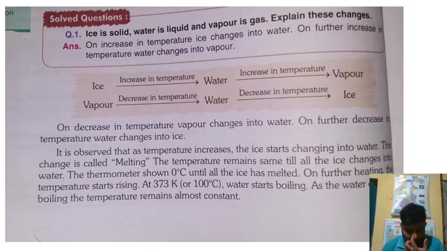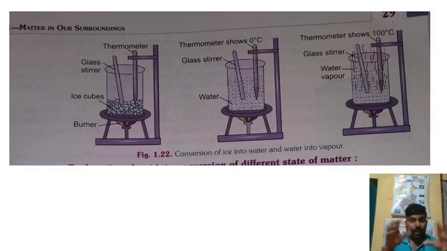Now one example is given to show the conversion of states of matter with temperature. Suppose you take a beaker, and in the beaker you take some ice cubes, and you put in a thermometer whose tip is touching the ice, and you take a glass stirrer.